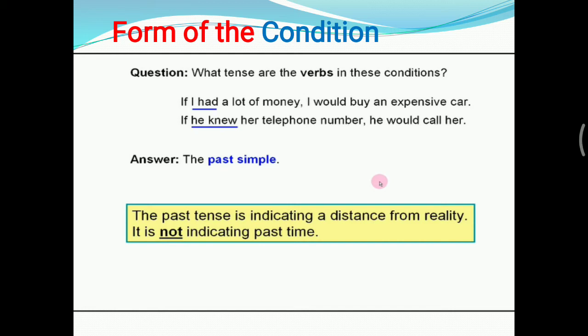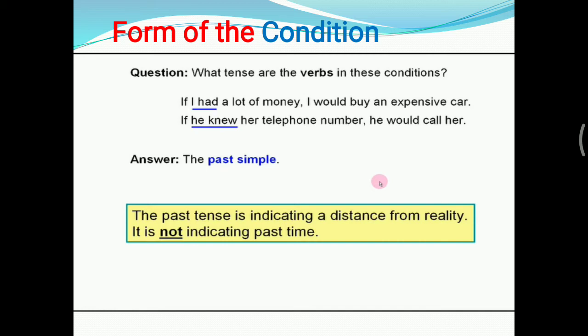Take a look at these two examples. If I had a lot of money, I would buy an expensive car. And the second sentence, if he knew her telephone number, he would call her.